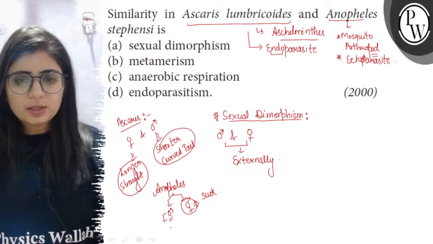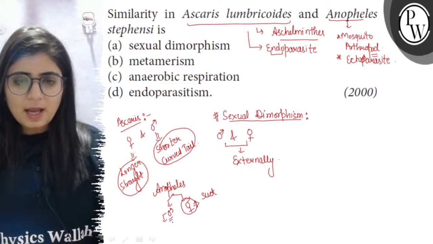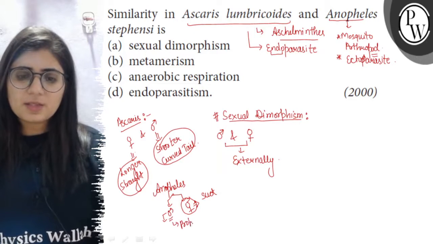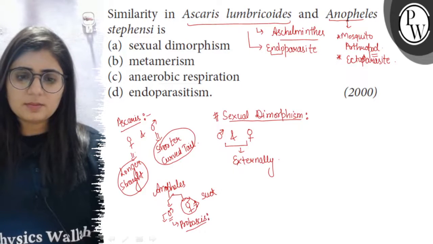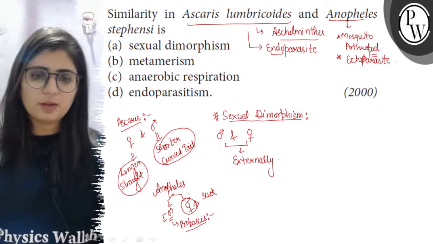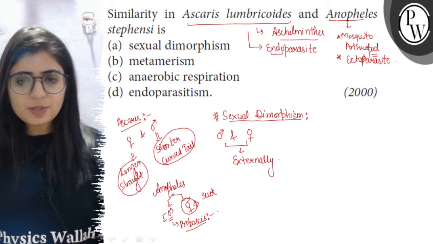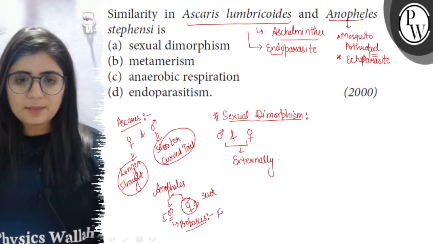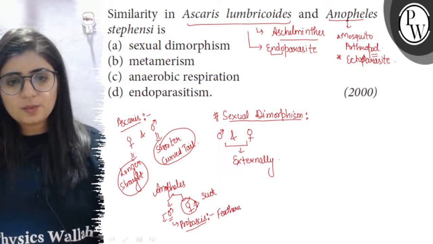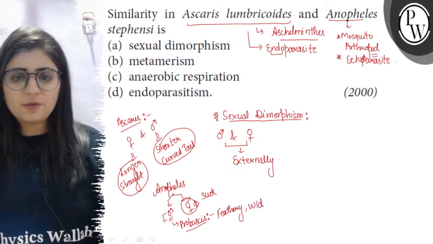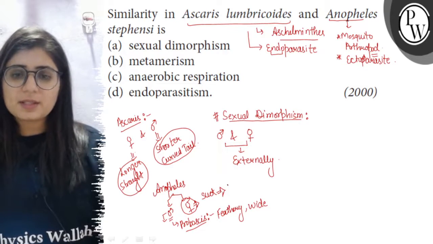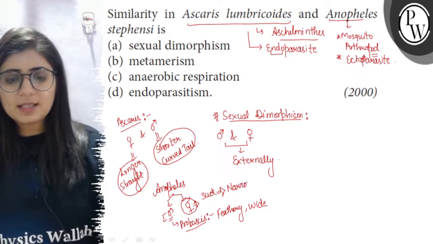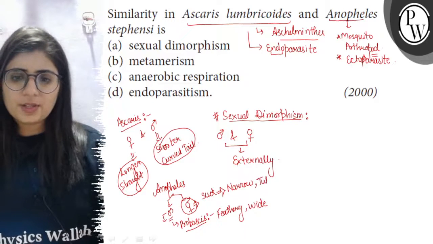And also the male has proboscis. Proboscis is the anterior part of the sucking mouth parts of insects. Then this proboscis is feathery and wide in case of males, while in case of females this proboscis is narrow and it is like a tube for sucking the blood.